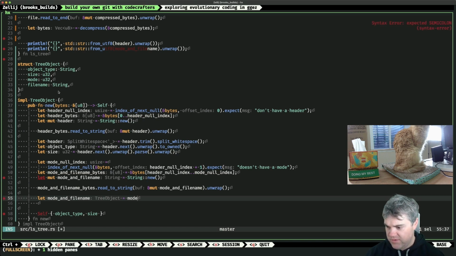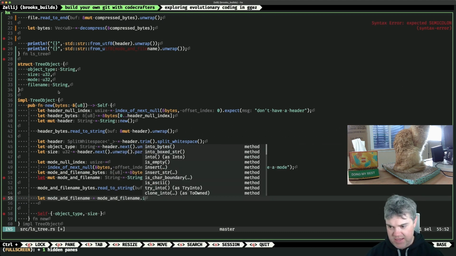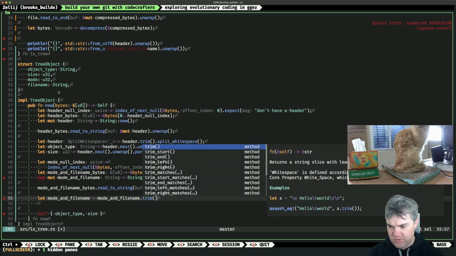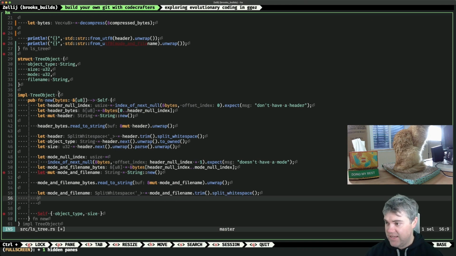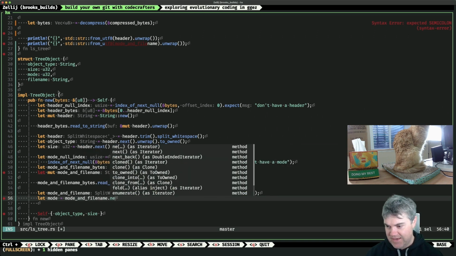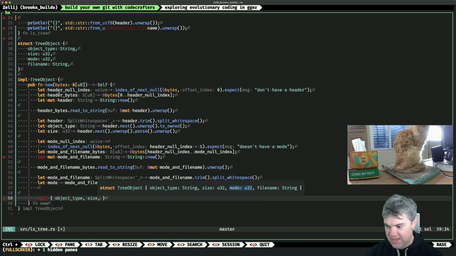We're going to do mode and file name, we trim, we split white space, and now I want to get the mode. So the mode is going to be equal to the mode and file name next, unwrap, and it's a U32, so we're going to parse and unwrap again. It would literally be easier for me to throw in proper error handling. There'd be less typing, which is kind of ironic, isn't it? Okay, so now we have our mode.